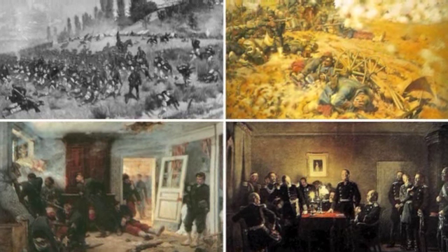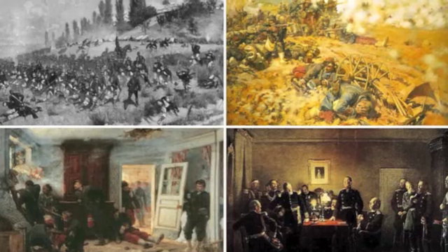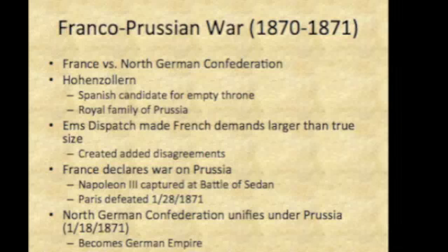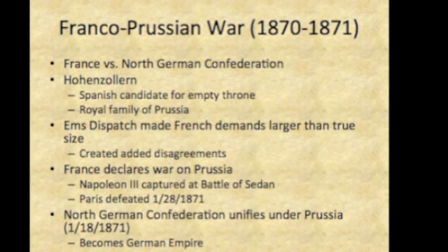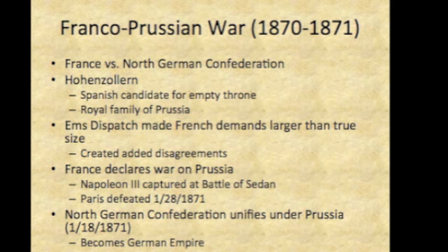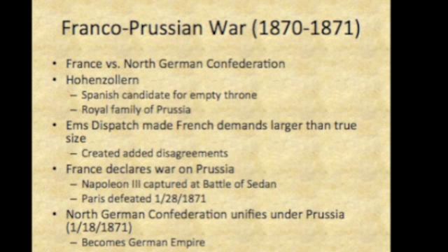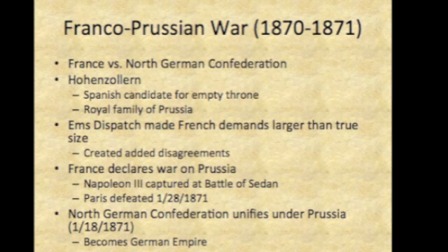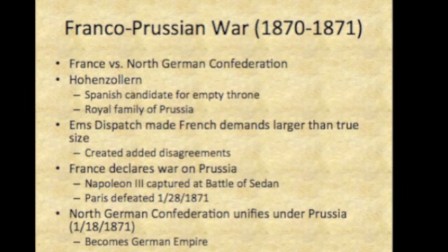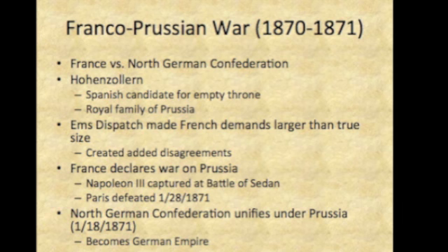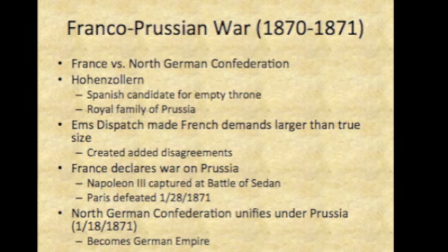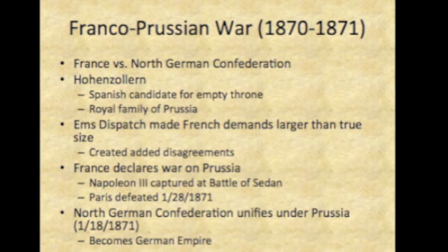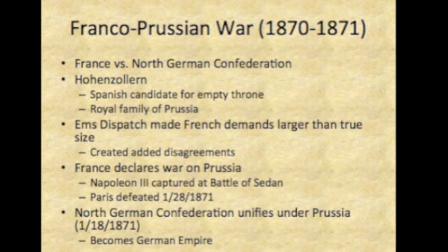The final war fought by Otto von Bismarck was the Franco-Prussian War. This was fought by France and the North German Confederation. Most of the tension was a result of a debate as to who would fill the empty Spanish throne. Prussia was a supporter of Hohenzollern, the royal family of Prussia, as well as several other states. Adding to this tension was the Ems Dispatch, a telegram that was sent to Berlin, where Otto von Bismarck was located. The Ems Dispatch played up French insults.